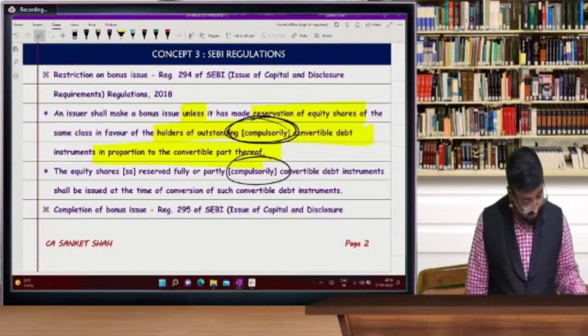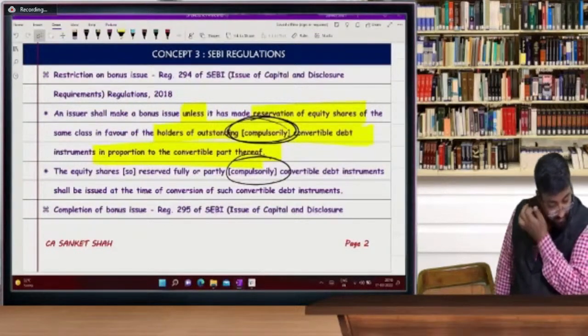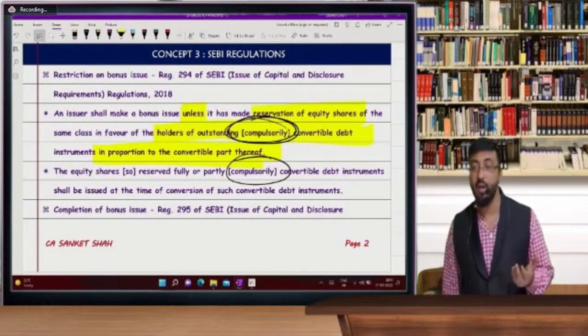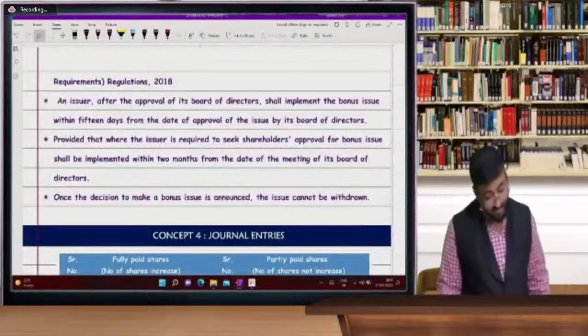Yes, Monica ji, sir, what about the bonus shares we kept aside for convertible debentures, but they didn't convert it? But it is a compulsory conversion. Now you can see here, in my example, I have given optional conversion, but better see the SEBI guideline. As per SEBI guideline, it is compulsory conversion.